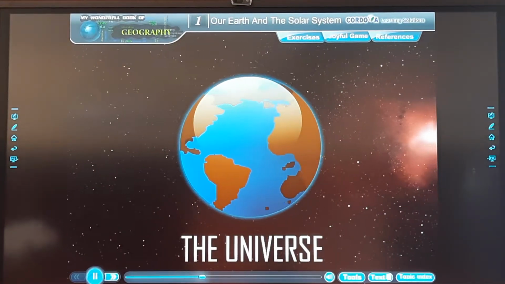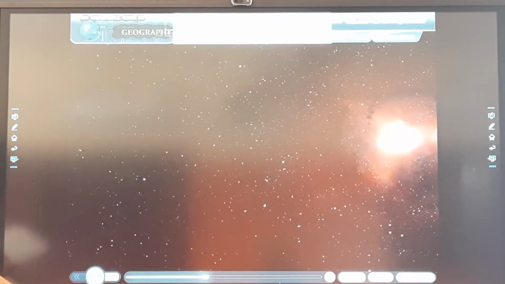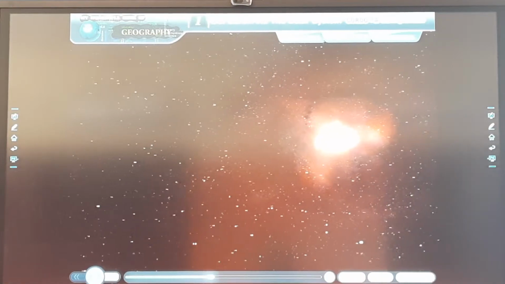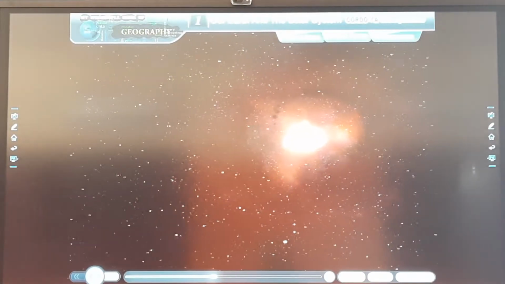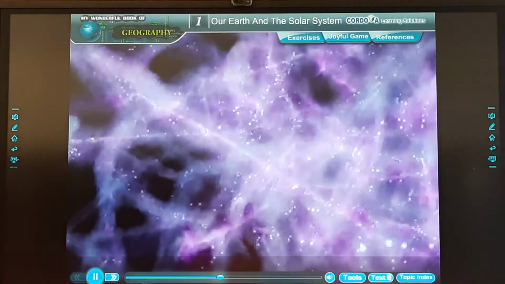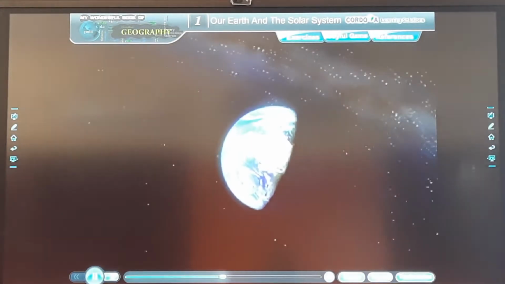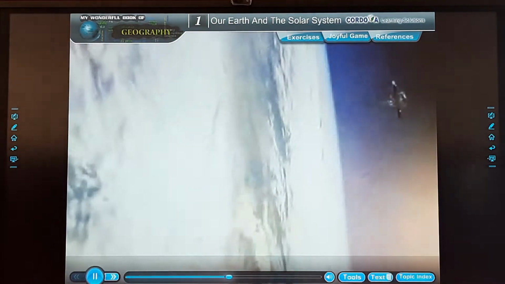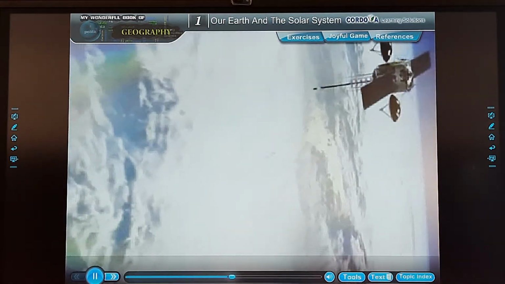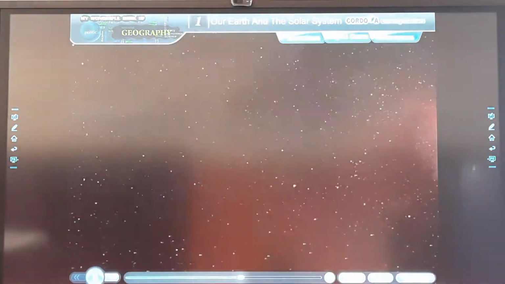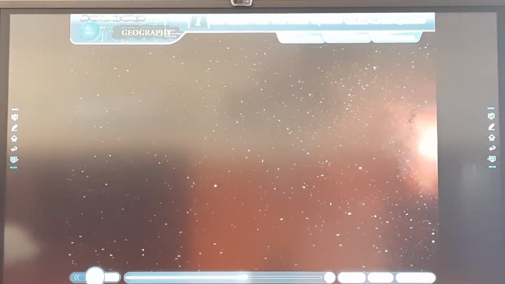The universe. The universe is vast and limitless. It is also called space. All the heavenly bodies, as well as dust and gases found in space, are included in the universe. Nobody knows exactly how the universe was formed. Most astronomers think that the universe started with a very big explosion called the Big Bang, about 13.7 billion years ago. Our universe has a large number of galaxies.